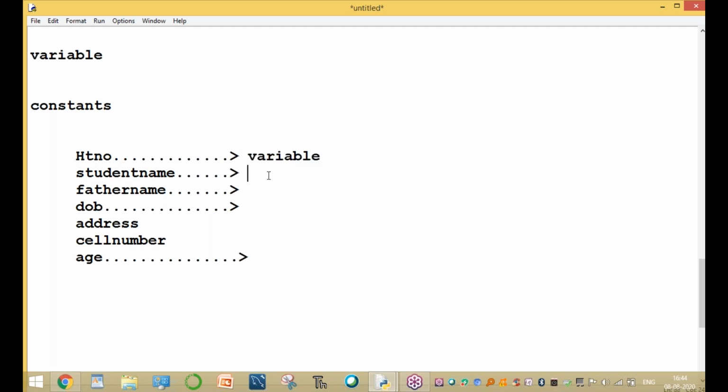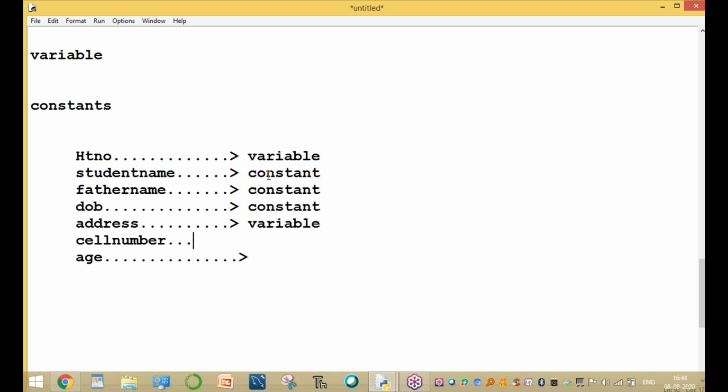Here the student name cannot change, so it is a constant. Your father's name is constant, it cannot change. And the date of birth is also constant, it cannot change. Is it possible to change the address? Yes, so it is a variable.